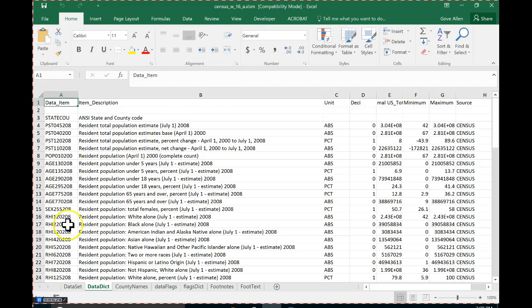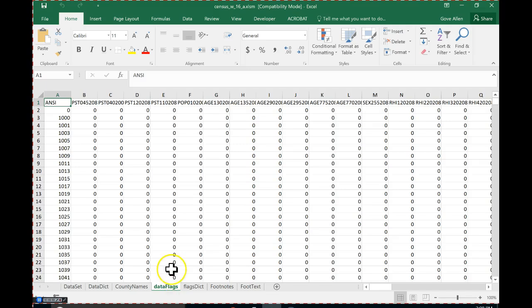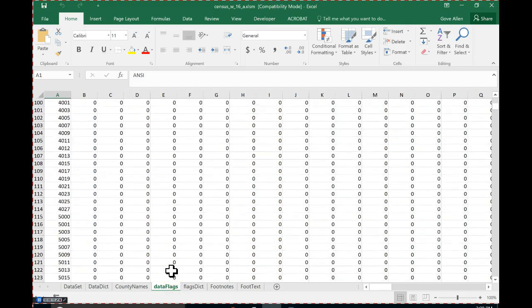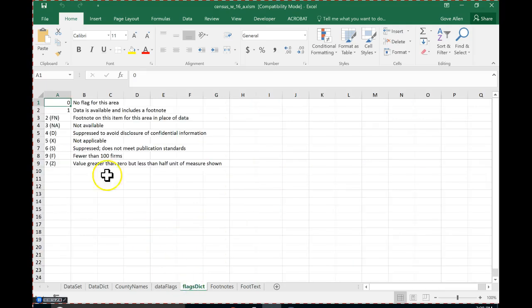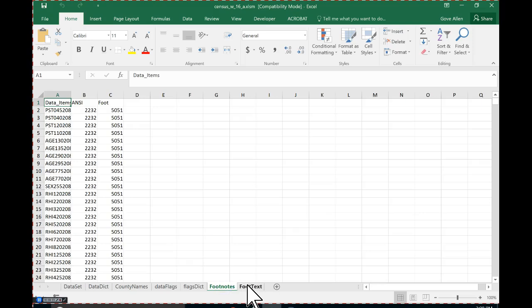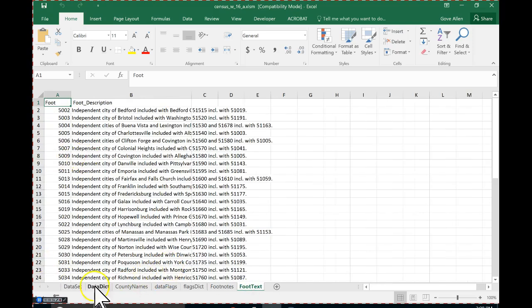All right, so let's take a look. What else do we have here? Some data flags. I think these are like notes about the data. They're almost all 0. Occasionally they have a 1 and it means something. It could be that the thing's not available or it's suppressed to avoid disclosure of confidential information. I wonder what that is. Footnotes. Okay, most of these others are not so interesting. And this is just a data set that I downloaded from census.gov.